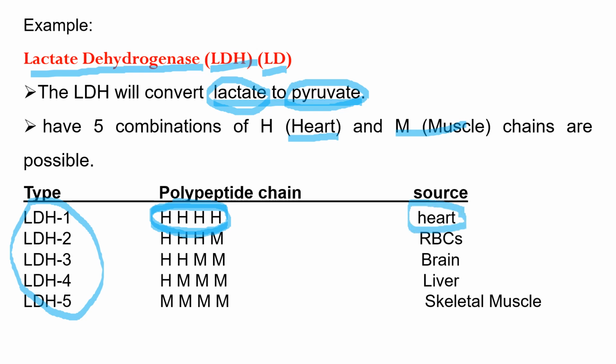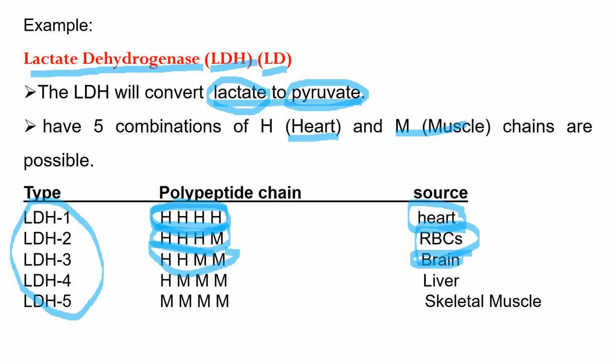The second has 3H and 1M subunits, and it originates from red blood cells. The third has 2H and 2M subunits, and it originates from brain.